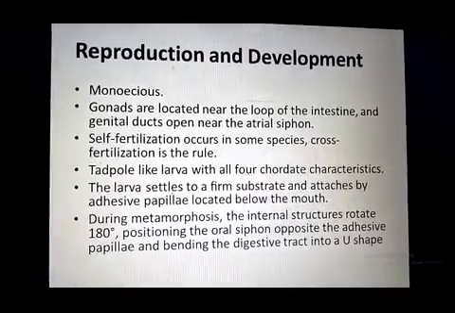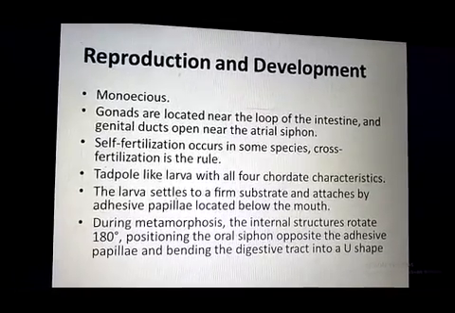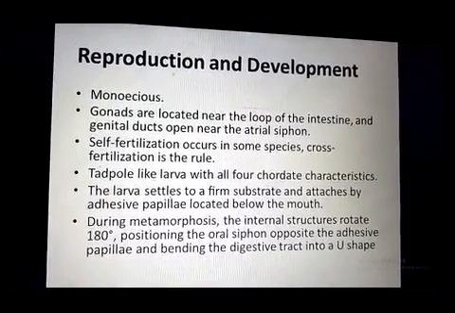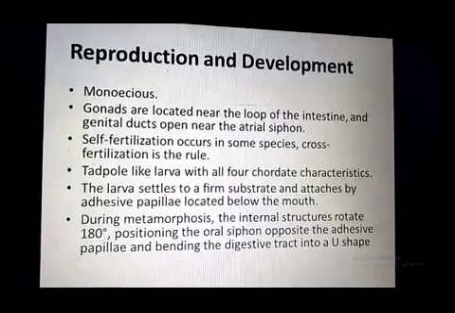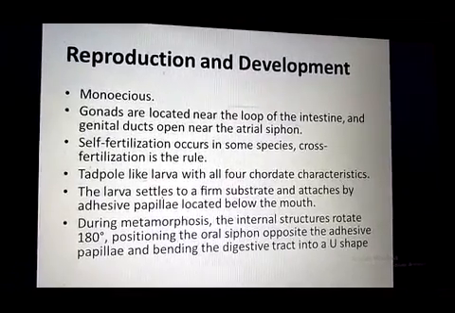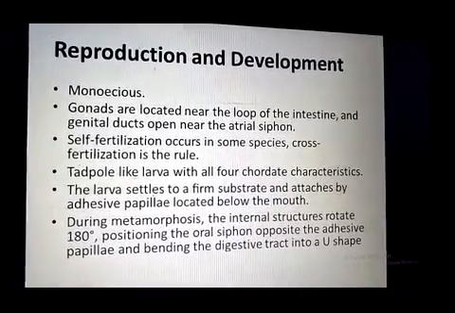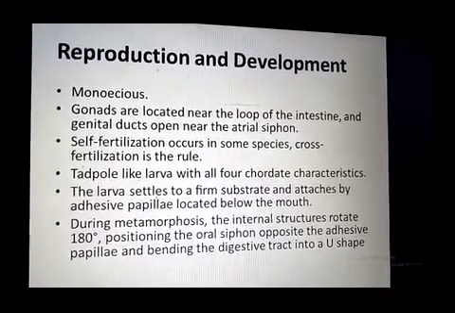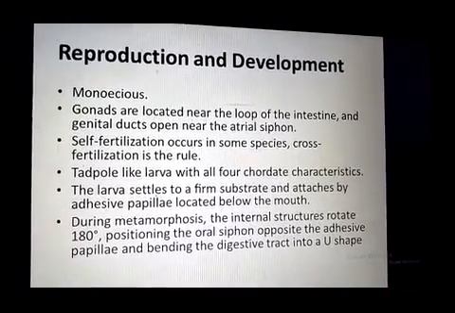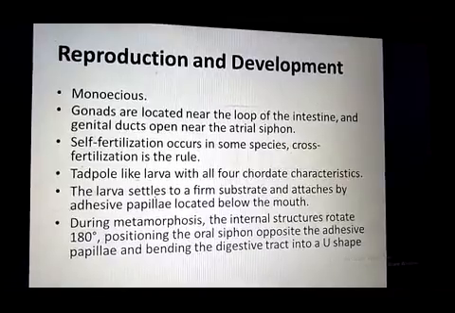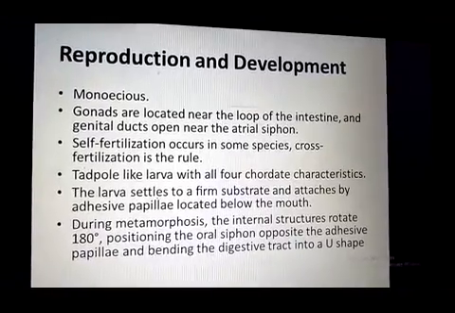Reproduction and development. Ascidians are monoecious. These are hermaphrodites. They contain the male and female reproductive systems in the same individual. Gonads are located near the digestive system along the intestine, and open near the atrial siphon. Gonads produce sperms in male gonads and eggs in female gonads, and these are shed outside through the atrial siphon.